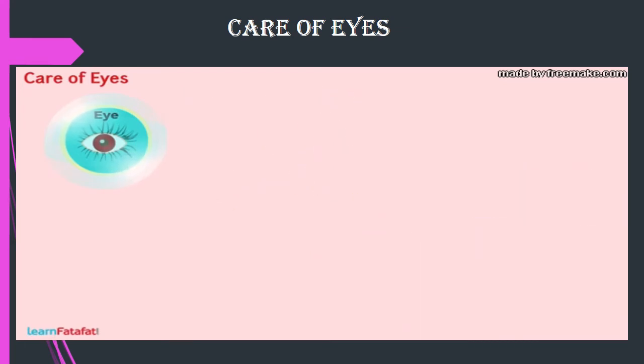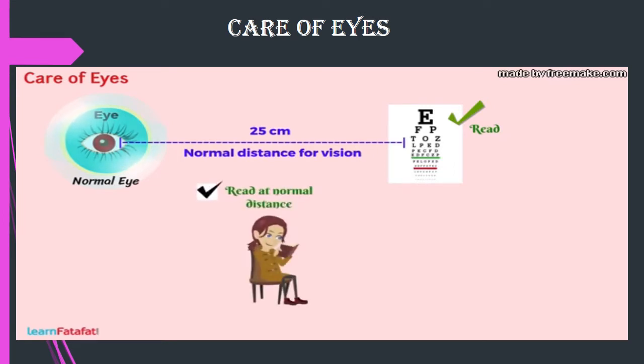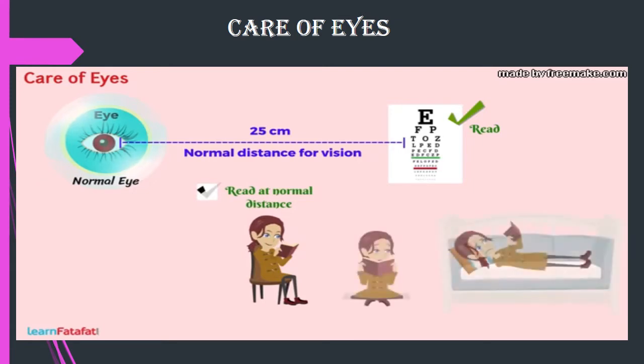Do you know that a normal eye can read at a distance of about 25 centimeters clearly without straining the eyes? This distance is called normal distance for vision. You should also read at normal distance of vision. That means you should not read your book keeping it too close or too far.